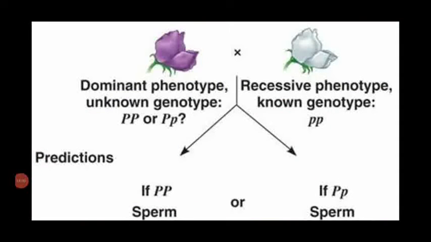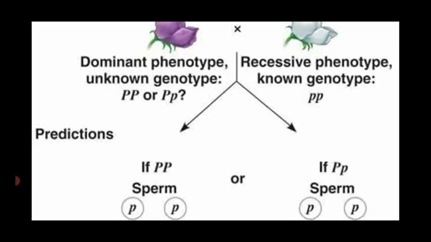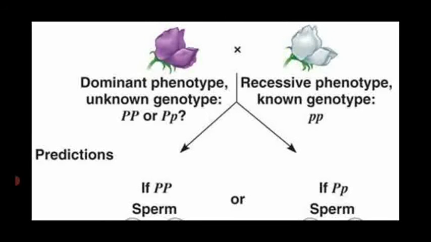Dear students, this is an example of a test cross. First one, dominant phenotype, unknown genotype, that is the F1 generation we are getting. It is crossed with one of the parental characters, that is a recessive phenotype with a known genotype.